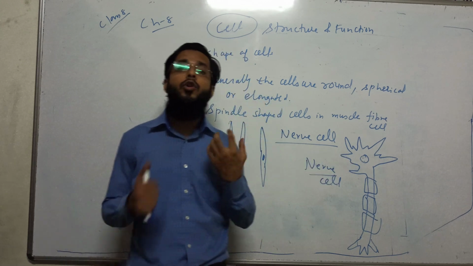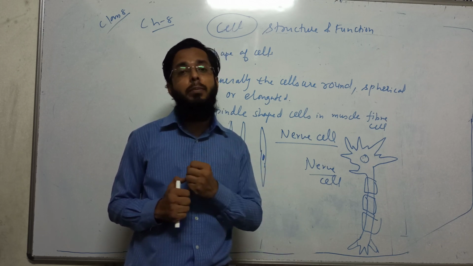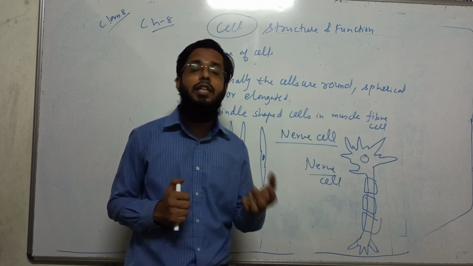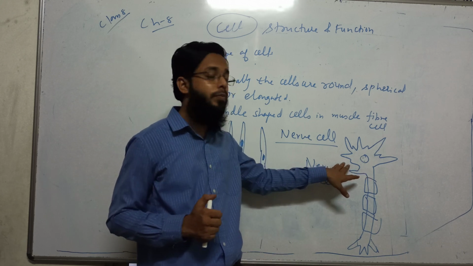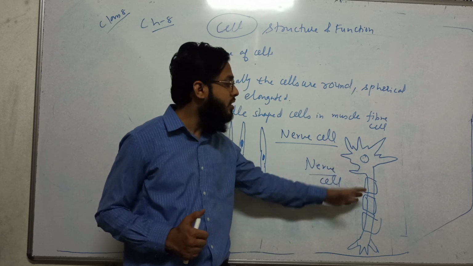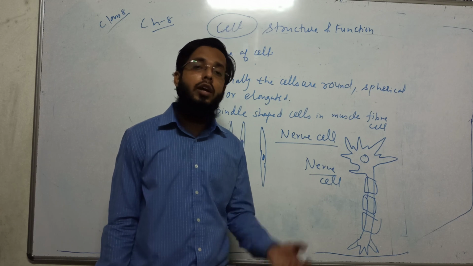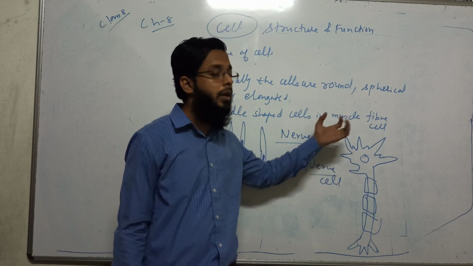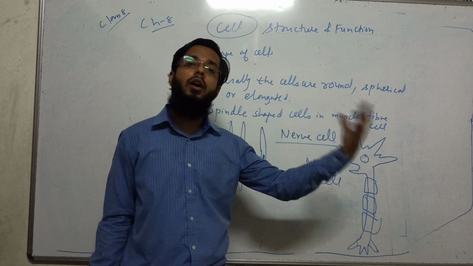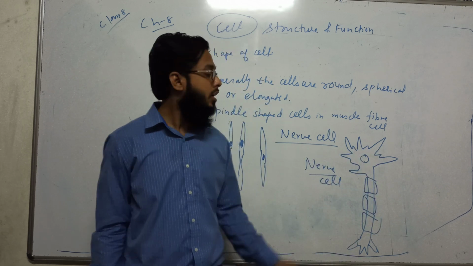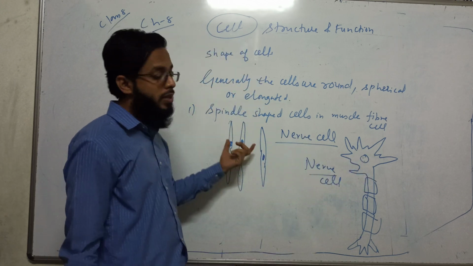The brain cells have to coordinate and contact with the body, so they have to transfer messages, communicate and coordinate. That's why, for fast communication and transmission of messages, nerve cells are longer and have such a shape, and these endings are spread inside the body at every end to get the message. The message is passed through the axon terminals, and one nerve cell passes the message to the other nerve cells. So you can see the shape of nerve cells is different, and the shape of muscle cells is different.